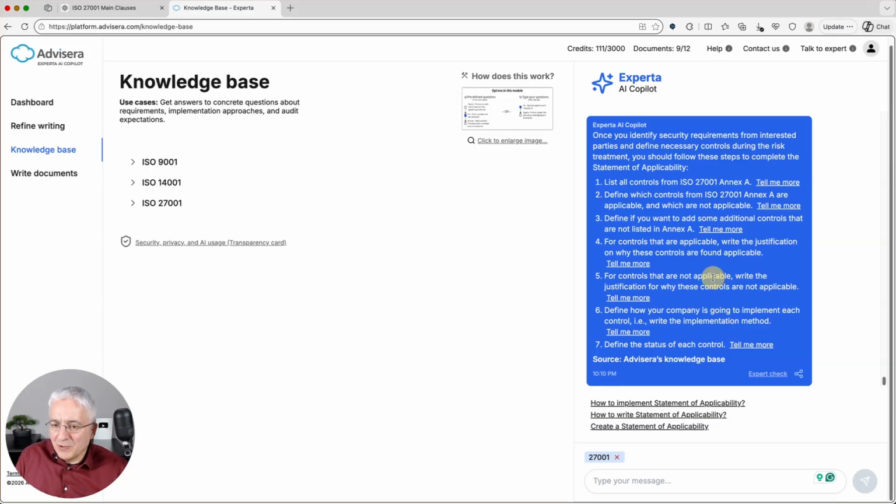Now, why is this so? Because again, this kind of, I would say, professional tool for compliance and governance is really based on numerous questions and answers where you actually have expert opinion already built into the whole system. Whereas if you only upload the standard, it doesn't have this, let's say, experience from experts built into it. Of course, if you don't have even the standard, then you will get more general answers.